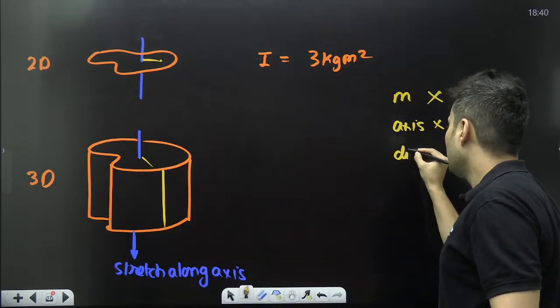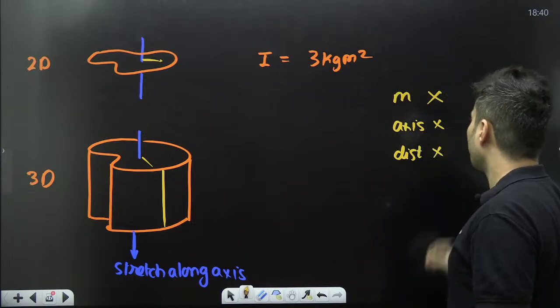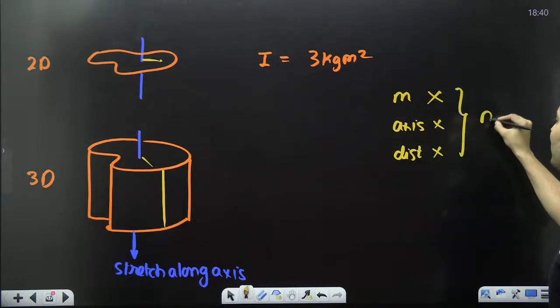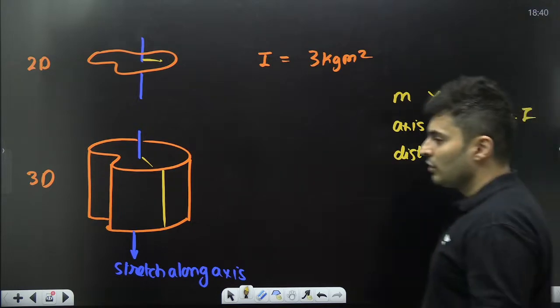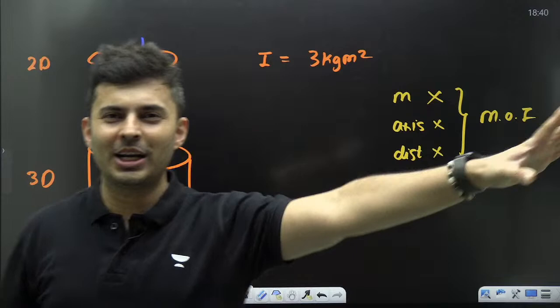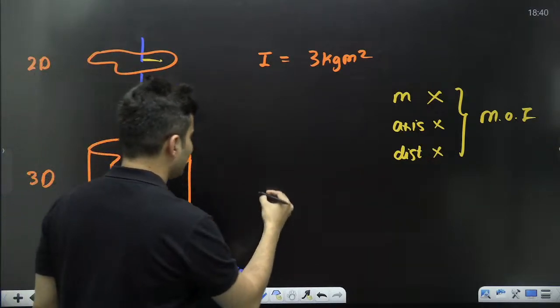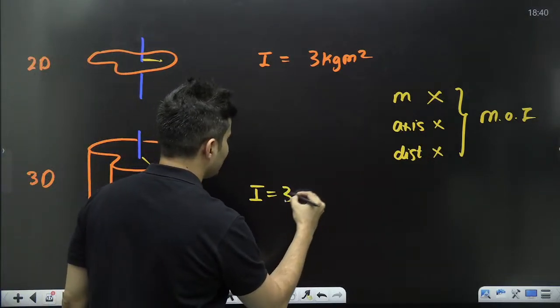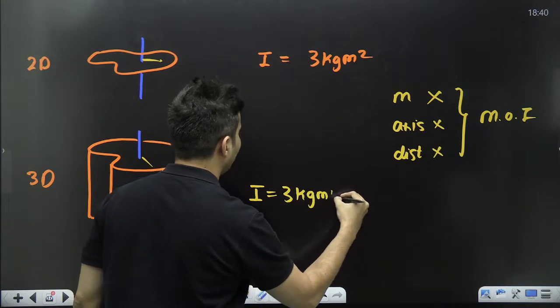So, has the distribution changed? No. In fact, these 3 factors only decide the moment of inertia. So, should the moment of inertia change? Think about it. Obviously, no. Hence, this will also have the same moment of inertia.